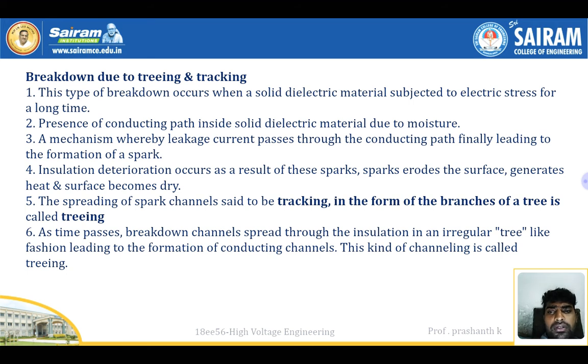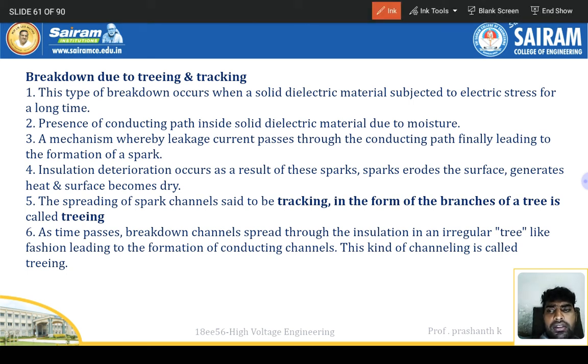Breakdown due to treeing and tracking. This type of breakdown occurs when the solid dielectric material is subject to electric stress for a long time. A conducting path forms inside the solid dielectric material due to moisture, a mechanism whereby leakage current passes through the conducting path, finally leading to the formation of a spark. Insulation deterioration occurs as a result of this spark. Sparks erode the surface, generate heat, and the surface becomes dry.